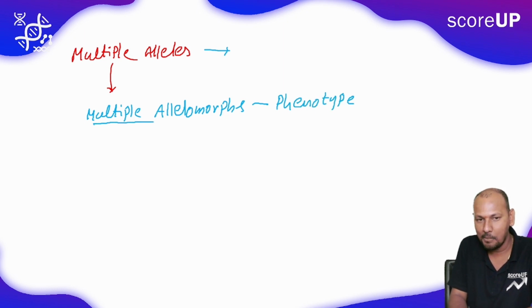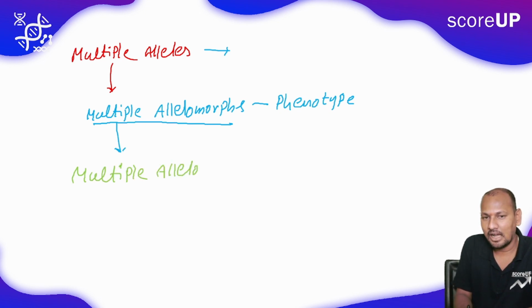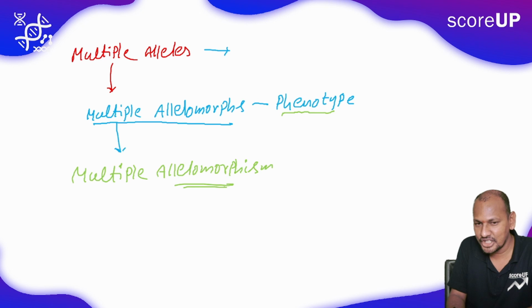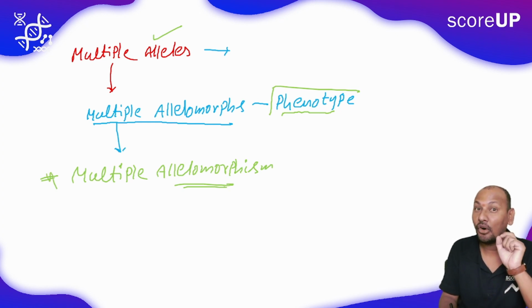This phenomenon is explained as multiple allelomorphism. That phenomenon of expression of certain phenotypes due to multiple alleles is defined as multiple allelomorphism.